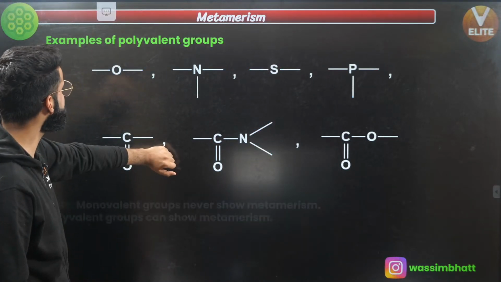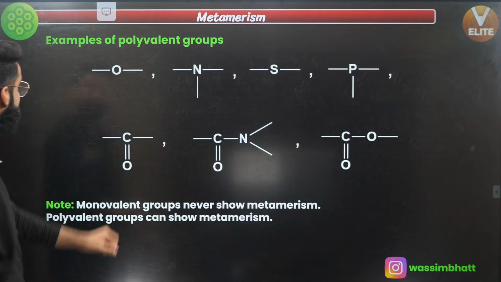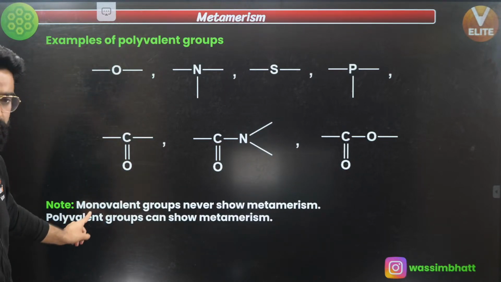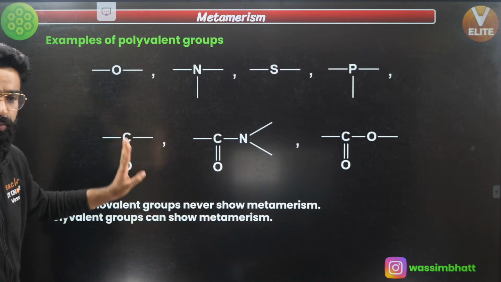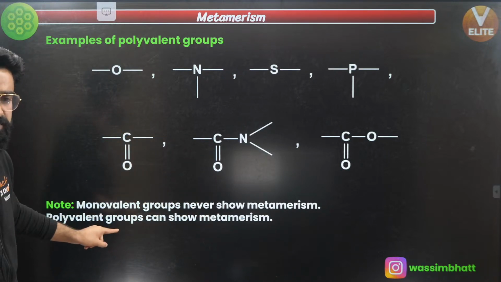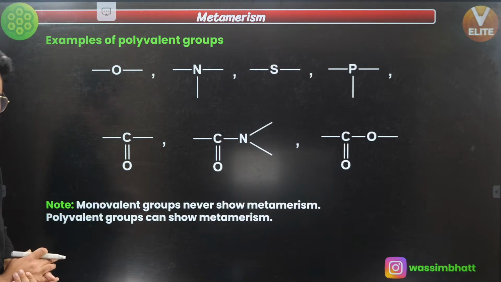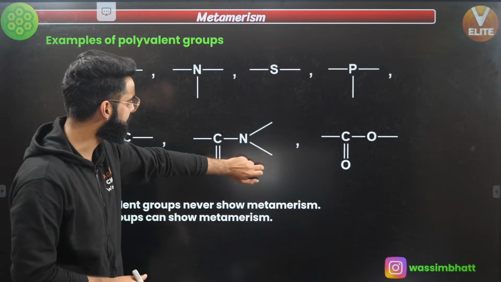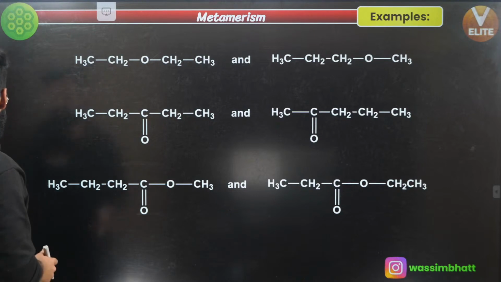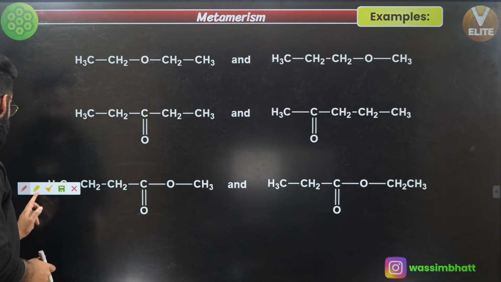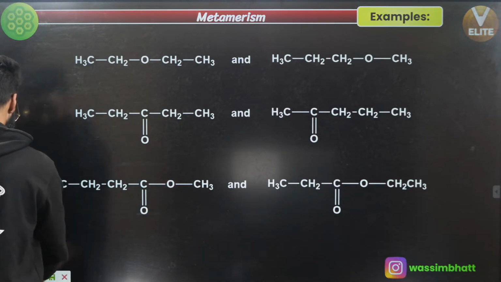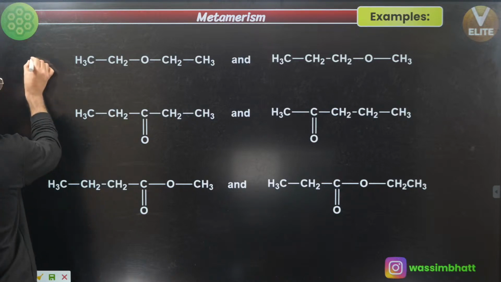Let me take clear-cut examples so that you get the idea about metamerism. Monovalent groups never show metamerism, but polyvalent groups can show metamerism. Let's take the examples, and by means of these examples you can get the concept of metamers. Let's check the first example.